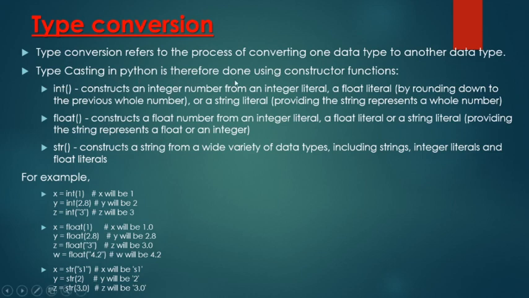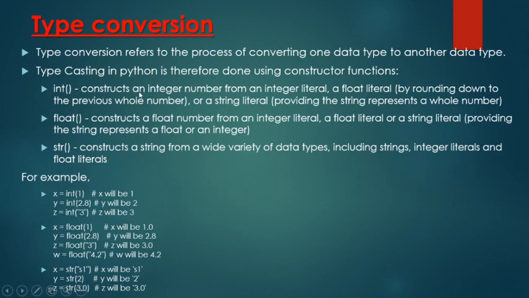Typecasting in Python is done using constructor functions. These are the functions we use for converting one particular value to another type. This is explicit type conversion, meaning we are using these functions explicitly to convert one data type to another. First is int.